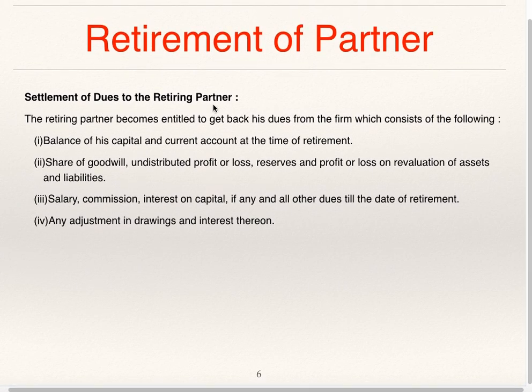Settlement of dues to the retiring partner. The retiring partner becomes entitled to get back his dues from the firm, which consists of the following: balance of his capital and current account at the time of retirement, share of goodwill, undistributed profit or loss, reserve, and profit or loss on revaluation of assets and liabilities, salary, commission, interest on capital if any, and all other dues till the date of retirement, any adjustment in drawings and interest thereon. So at the time of retirement, the retiring partner is entitled to get his dues from the firm.